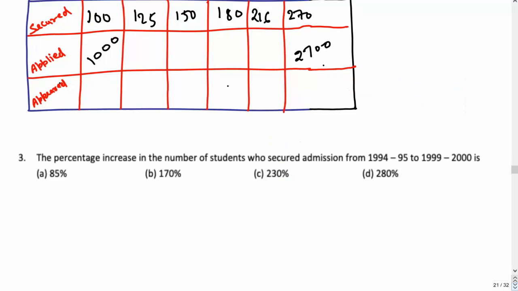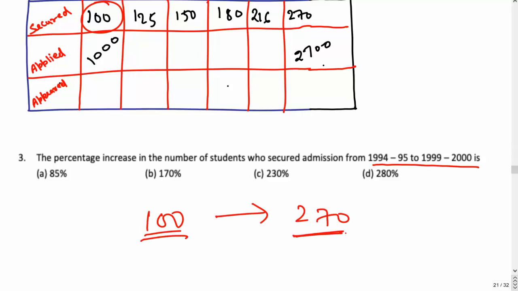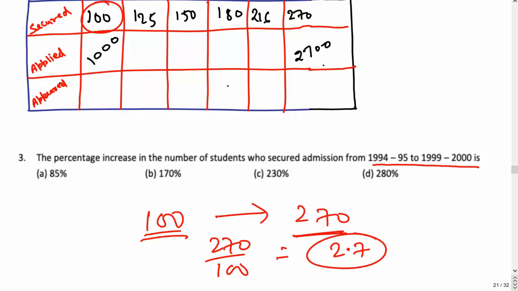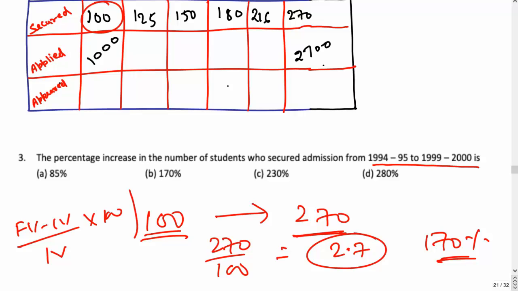Next question was the percentage increase in the number of students who secured admission from 1994 to 1999-2000. Basically, this is the table that they want us to refer to again. You can see that the initial value was 100, securing admission. It has grown up to 270. What is the increment? Final value by initial value. This is equal to 2.7. People who are a little bit smarter will simply say 170%. People who are going through the concepts right now will say, koi baat nahi, I'll use the formula. It is final value by initial value into 100. You will get 170% only. Okay, not an issue. Let's move forward.